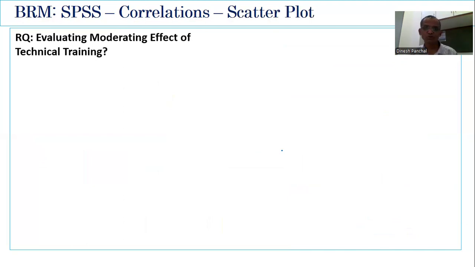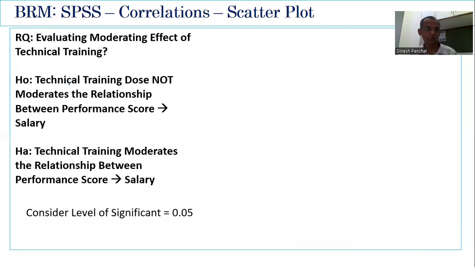Now, once we understood the correlation between two variables, let's see if we have a third variable and we want to check whether the third variable moderates the correlation between these. So in our case, the third variable is technical training. That means whether the employee has taken a technical training or not, does that status influence the correlation between these two, performance and salary? So for that, let's put a proper hypothesis. Technical training does not moderate the relationship or the correlation between performance score and salary. And technical training moderates the relationship between performance score and salary.